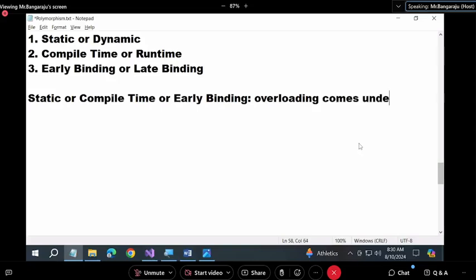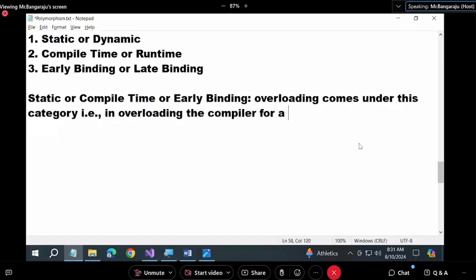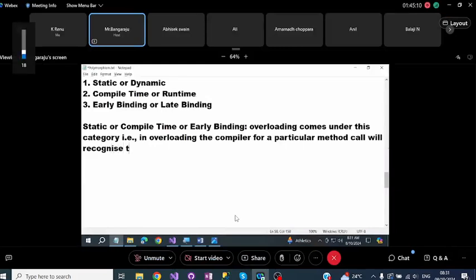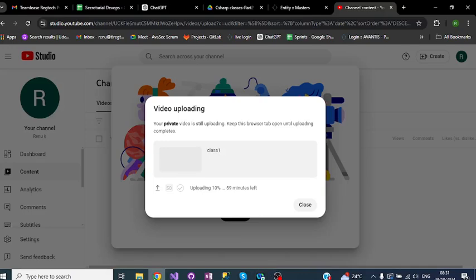That is, in overloading, the compiler, for a method call, for a particular method call, will recognize the exact polymorphic method that has to be executed at the time of program compilation. Read that carefully.